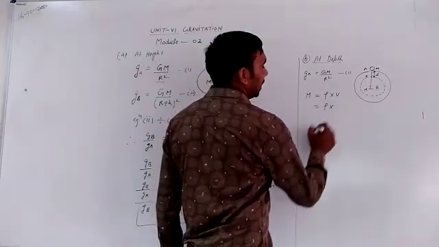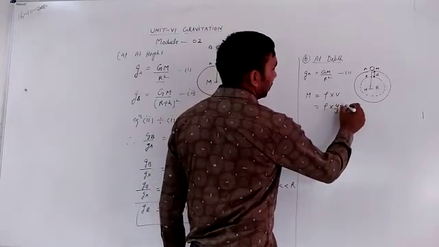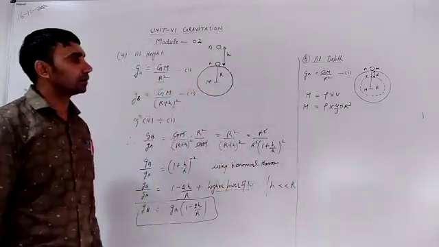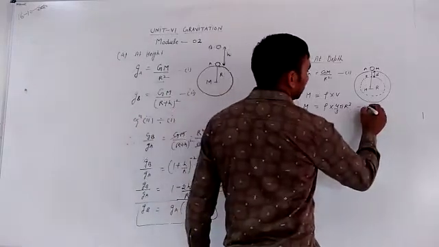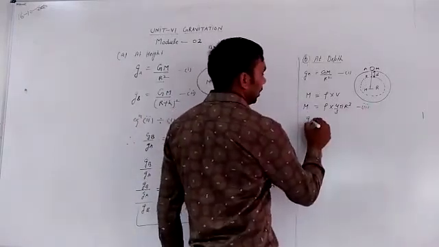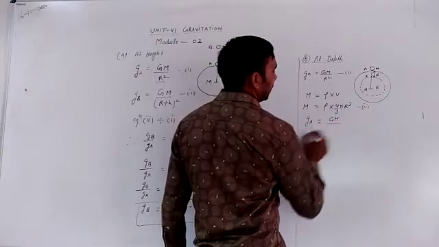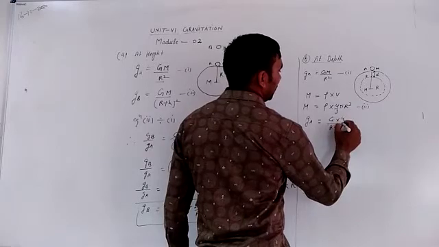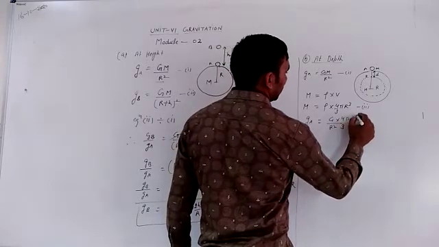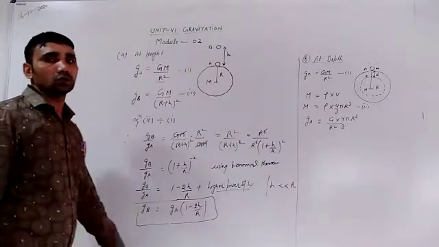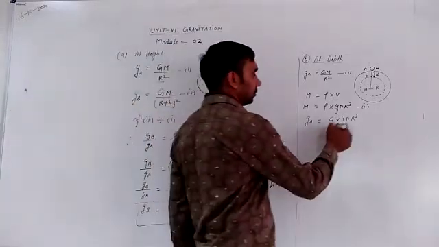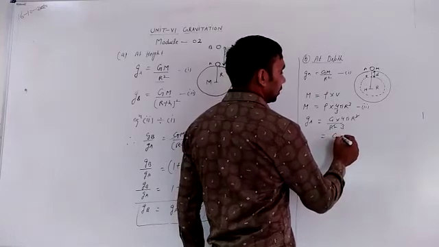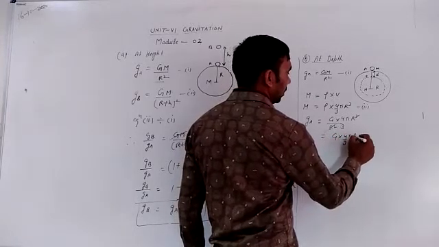So density multiplied by volume, 4 by 3 pi r cube, is the mass of the Earth at point A. From equation number first and second, g_a is equal to GM divided by r square, into 4 by 3 pi r cube. R square will cancel out, so g_a is equal to G into 4 by 3 pi r.